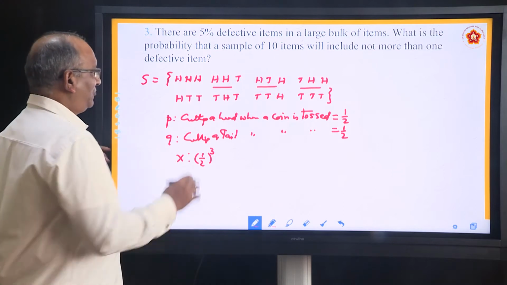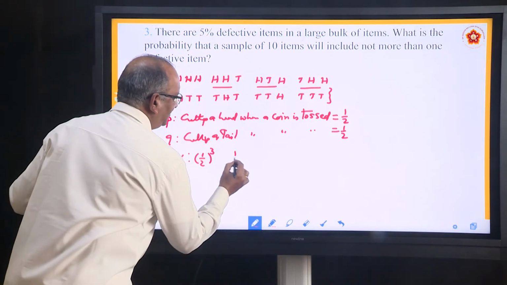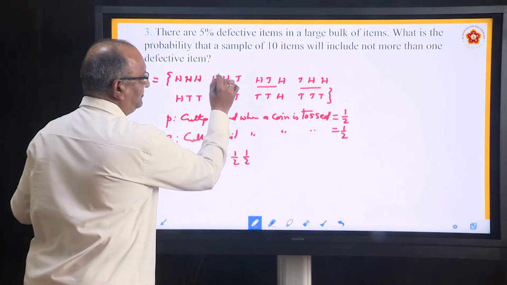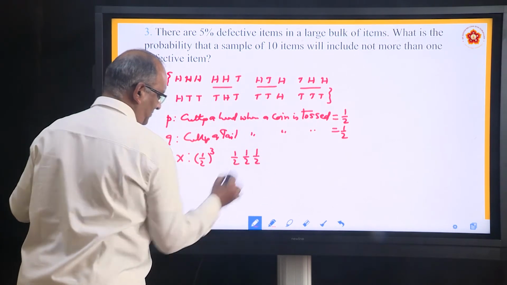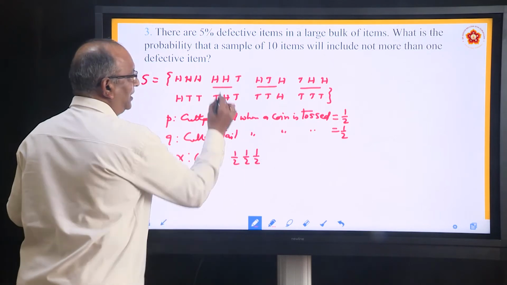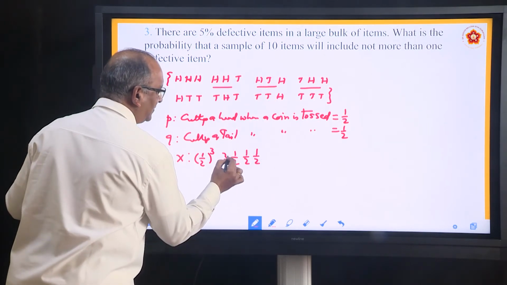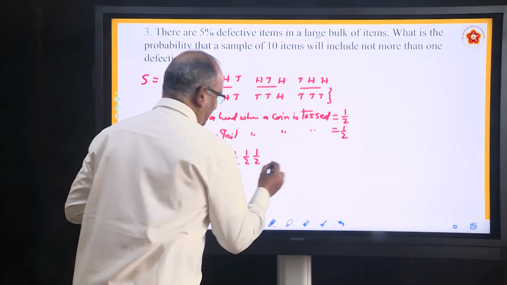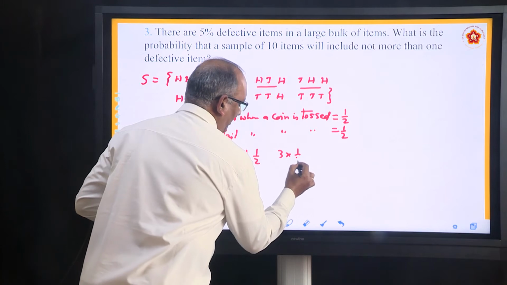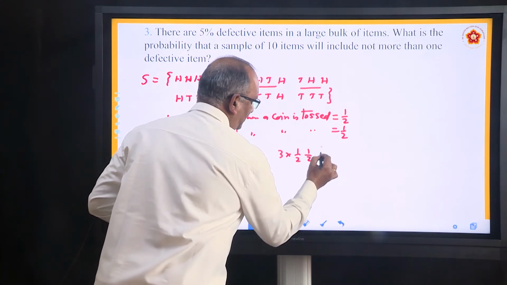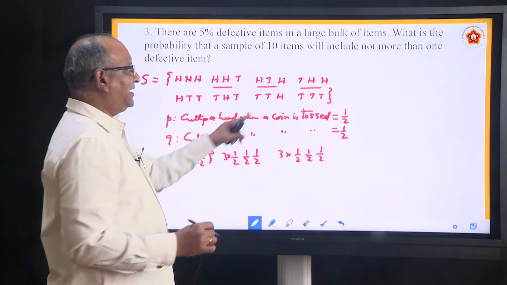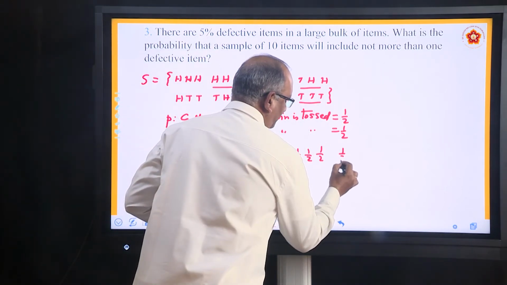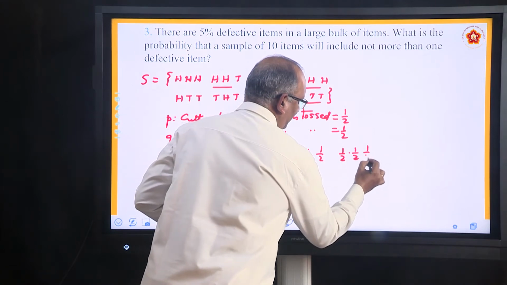For one success it is 1 by 2, second success 1 by 2, and the third, a failure, is also 1 by 2. So it is also 1 by 2 cube, and like that we have 3 into it. Similarly, for one success it is 3 into 1 by 2 cube. And finally, for no success it is 1 by 2 cube.